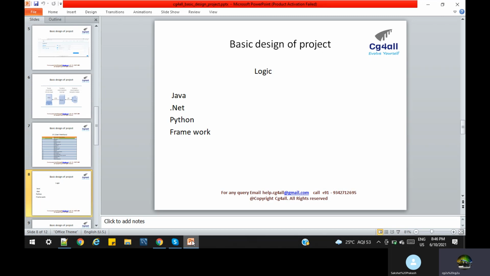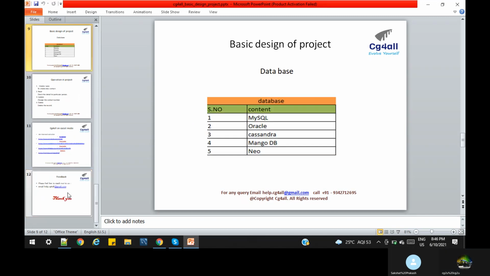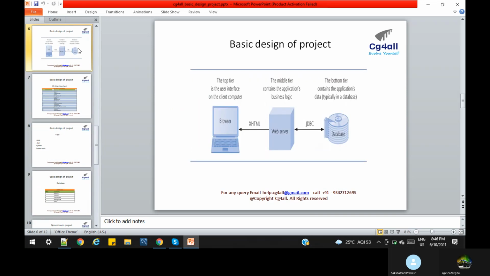So all this is the logical layer, and it has different options. Basically Java, .NET, and Python are different kinds of things. Nowadays it's not that only Java is used in a project. No, Python is better for something like read and write operations, so in the same project we can use this library. So hope it is clear. So now, somewhere we are storing the data.